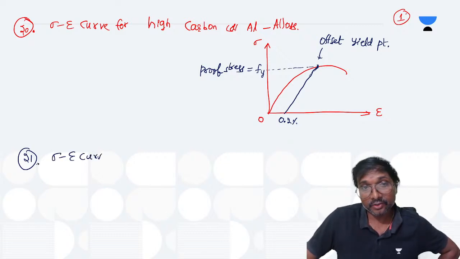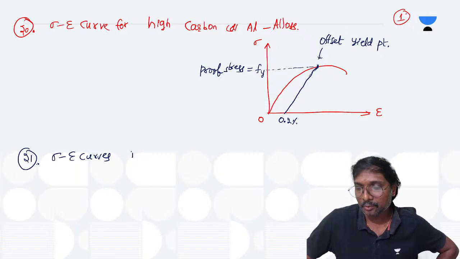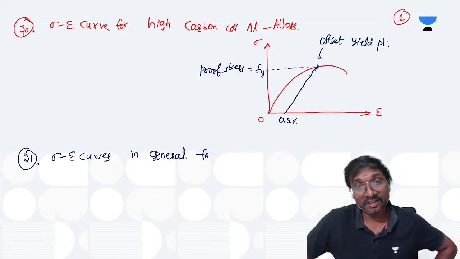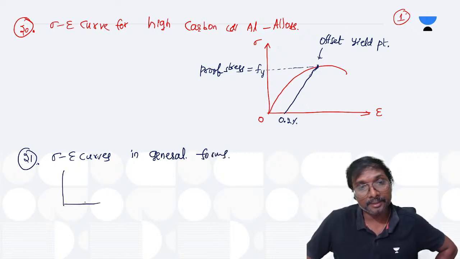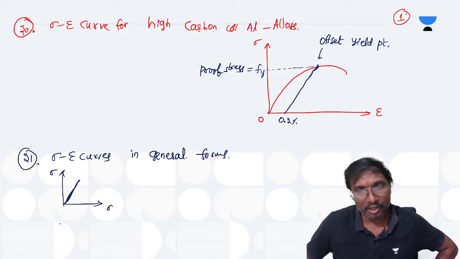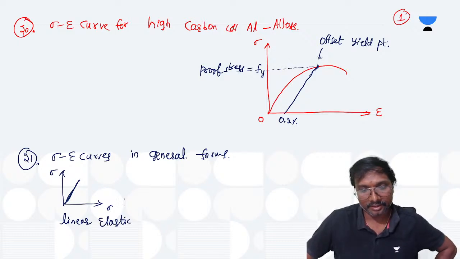That is the stress-strain types of curves, right? What is it? You can say in general forms. Suppose you have a curve in this manner, exactly a straight line. That is the stress-strain curve. So you can say this is your linear elastic, right? This is linear elastic.